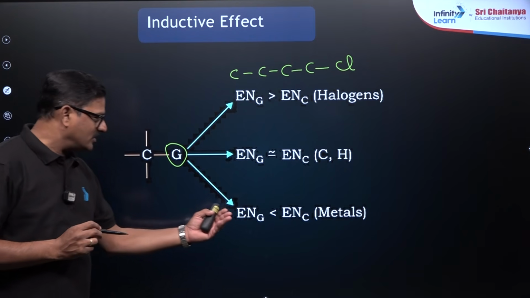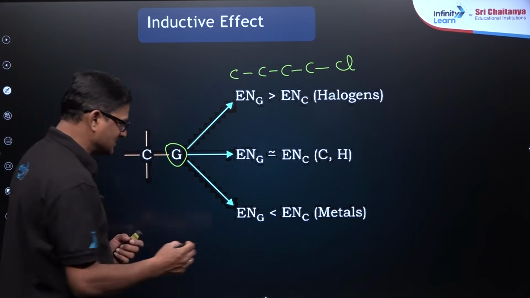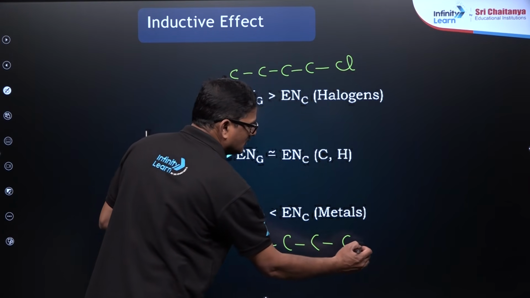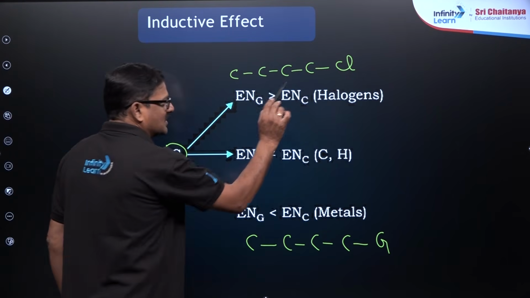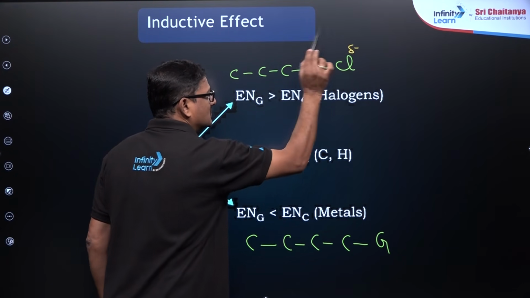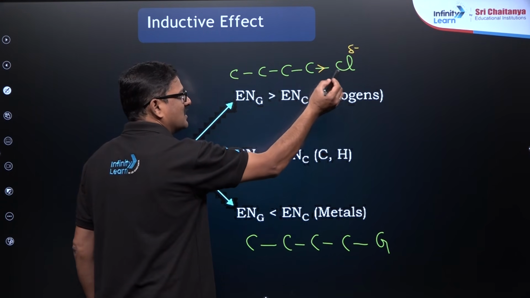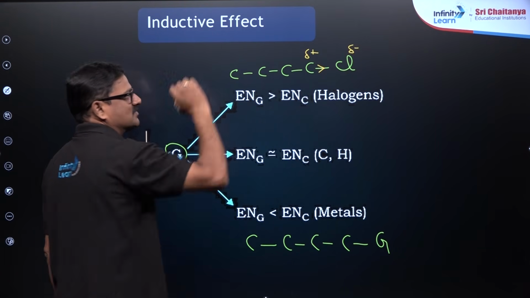So, if the electronegativity of this group is less than that of this carbon, let us say this is the one, carbon to carbon bond, it is a group. So, what can I understand? As the electronegativity of this halogen is more, a little bit of electron is pulled along the sigma bond towards the halogen, it will get a negative charge, therefore this carbon will have a positive charge.